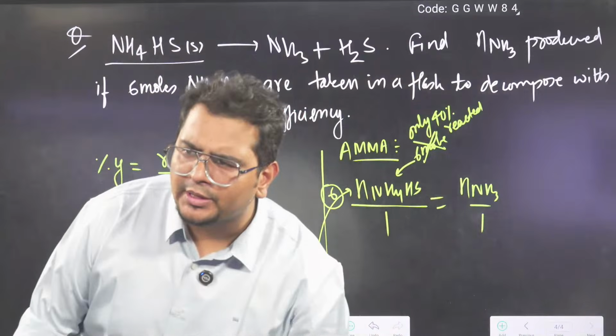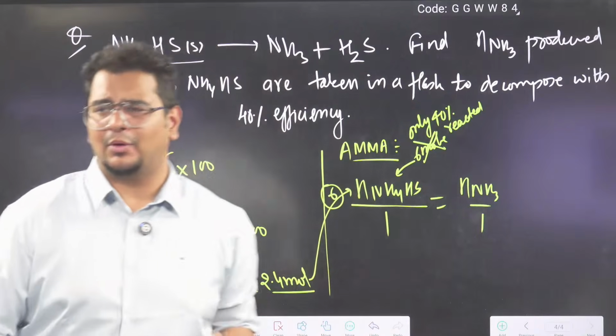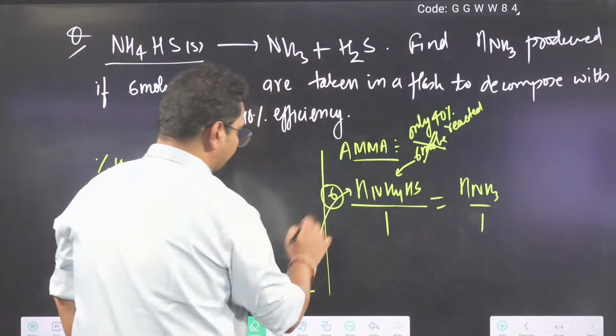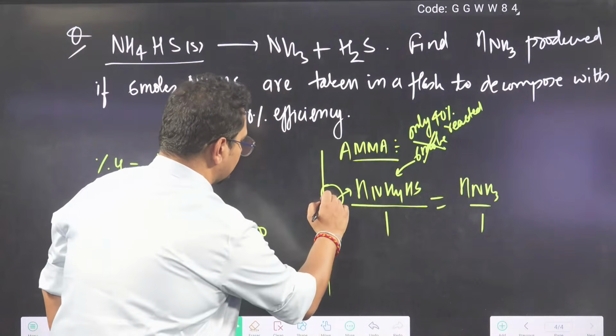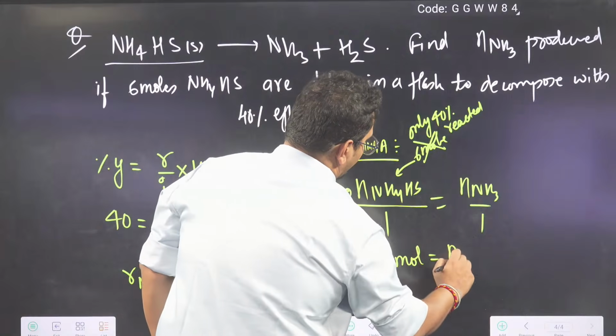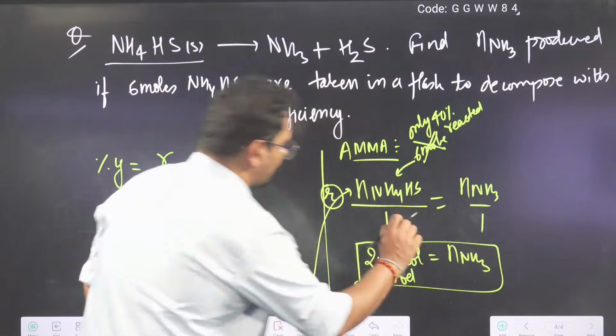I will not put the given amount. I will apply stoichiometry on the reacted amount. So here I will put how much reacted amount bhai? So reacted amount is 2.4 mole. And I am putting in the equation, and the moles of ammonia produced are 2.4.